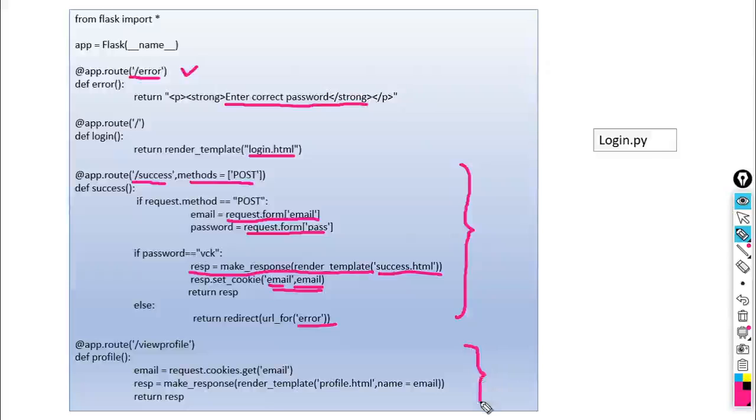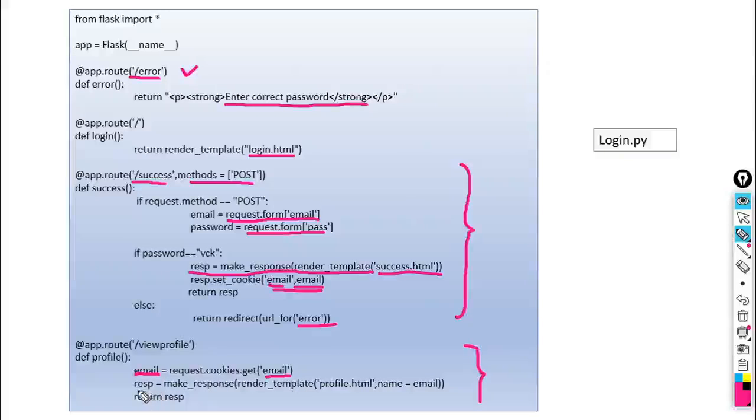Then the third part, view profile. The third URL is /view profile. This profile function is associated with this URL, and what we have done here is email equal to request.cookies.get email. Whatever information is stored in this cookie email, we can retrieve that information with the help of email, because this email is stored in the email cookie. Once we retrieve that, we can store it in the variable. So we have stored it in email.